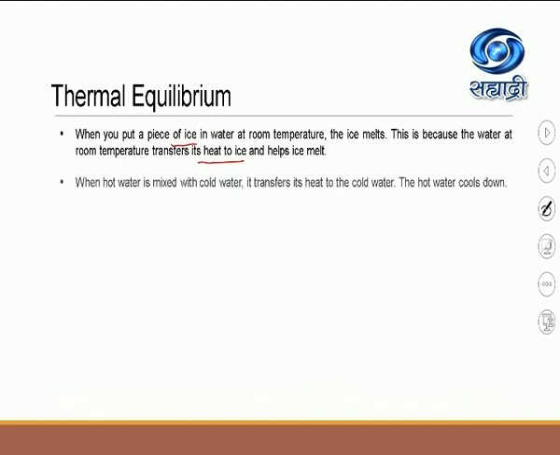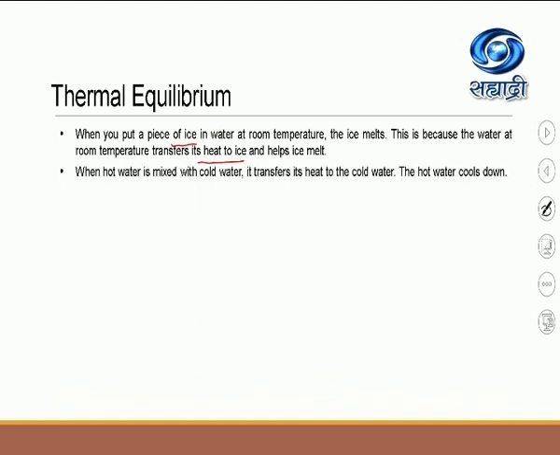Consider another example: when hot water is mixed with cold water, it transfers its heat to the cold water and the hot water cools down. Okay, so here in case of the hot and cold water, the two components reach a stage where there is no more transfer of heat.